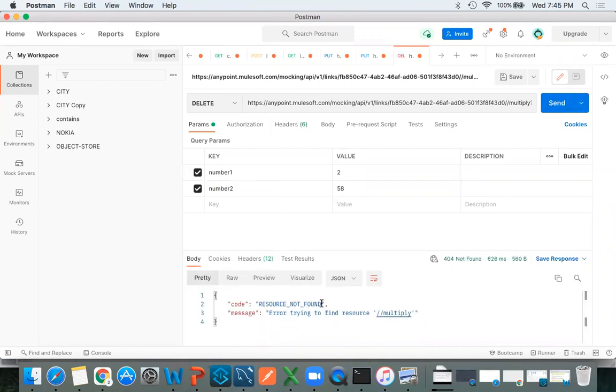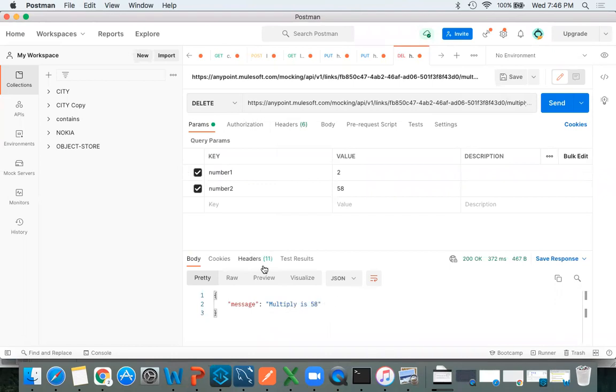Can you see resource path is not found? Why? Because I gave double slashes here. Can you see? Resource, I told you write syntax. Always we need to write 1 slash. Now click on send, I will get the output. See, multiply is 58.